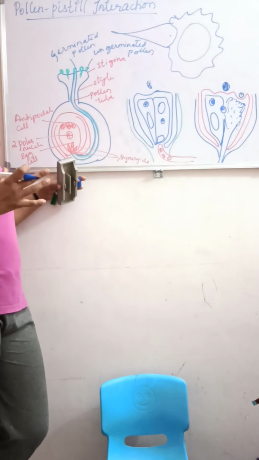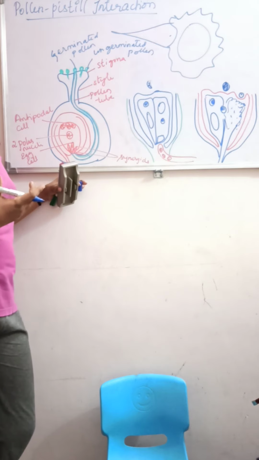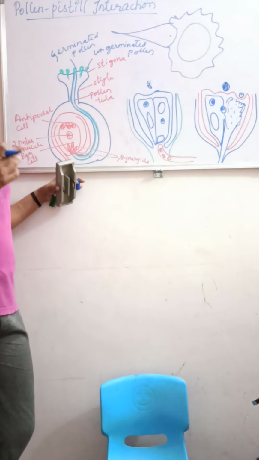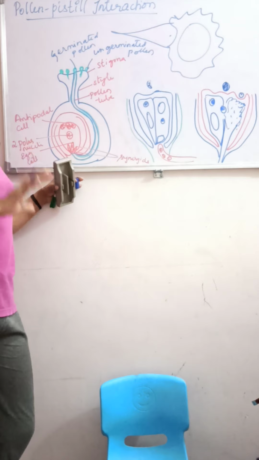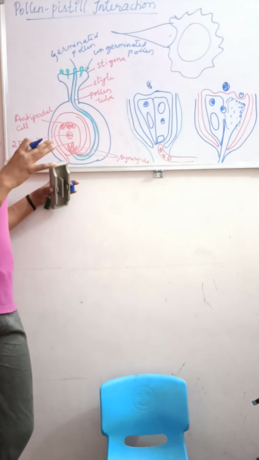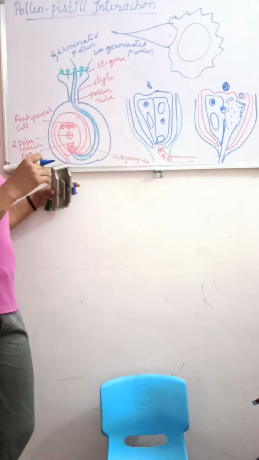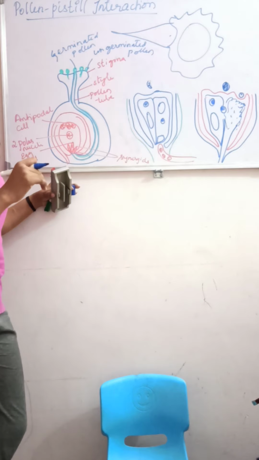Now, as we know, the pollen grains are shed at the 2-cell stage as well as the 3-cell stage. If it is in the 2-cell stage, it will have a generative cell and a vegetative cell.